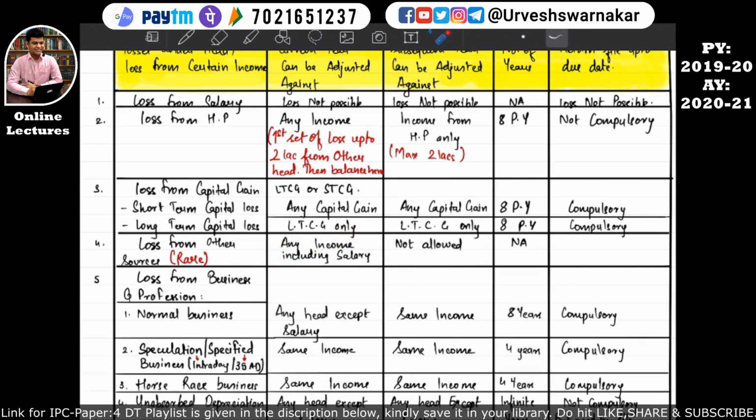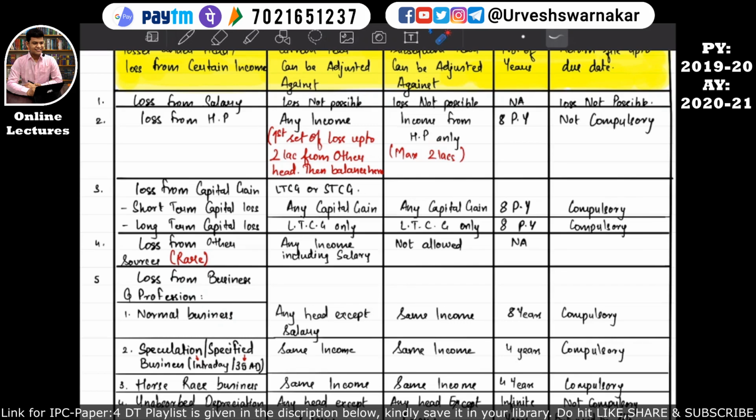So whether the losses from other sources, if not set off 100% in the previous year, can be carried forward? No. NA means not allowed to carry forward. So that means in the subsequent previous year, these losses cannot be set off. I hope this is quite clear.